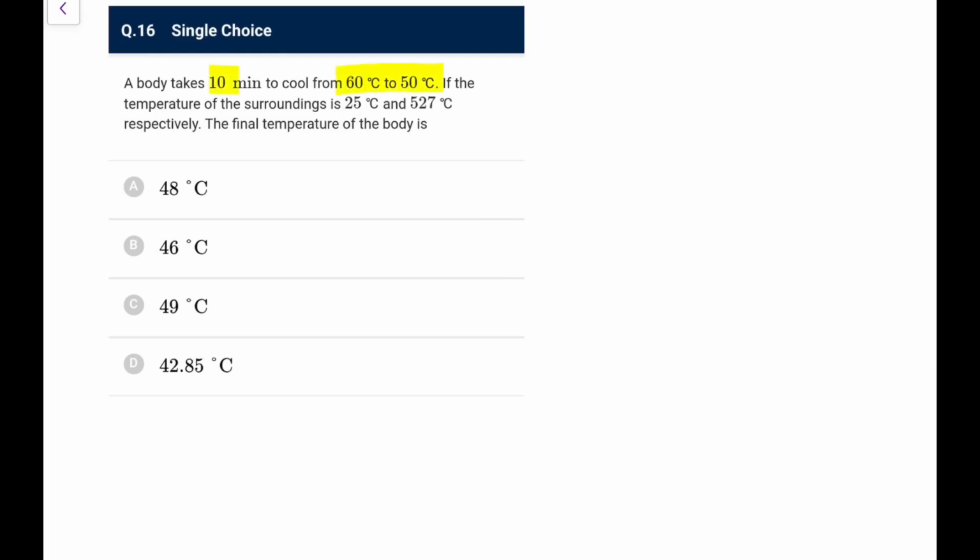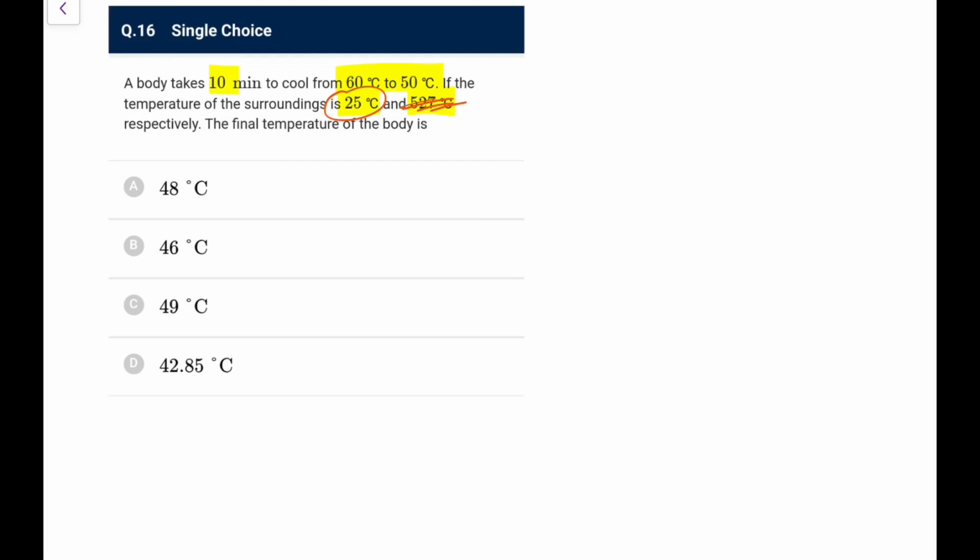Next, a body takes 10 minutes to cool from 60 to 50. If the temperature of the surrounding is 25 and 527 degree respectively, oh my god, I can't make it out. There is some issue in this. The question was asking another thing, after 10 minutes, and this is the surrounding temperature, this is 527. I don't know from where it has got. So what will be the temperature after 10 minutes if I assume that now?